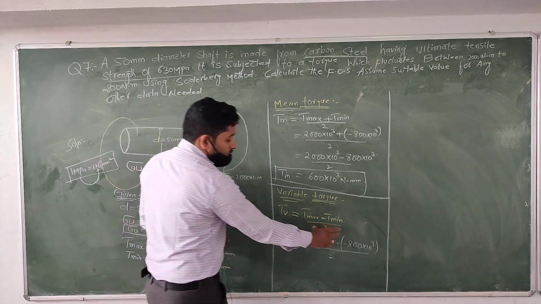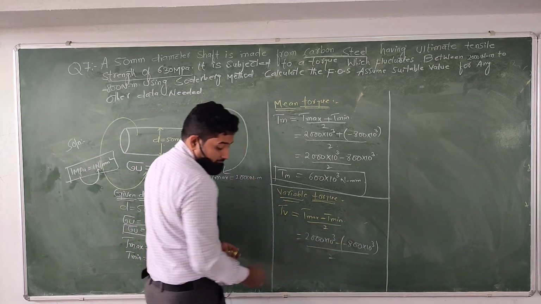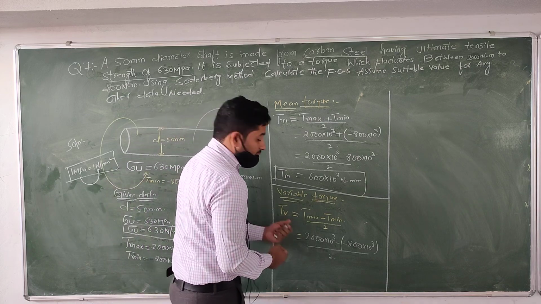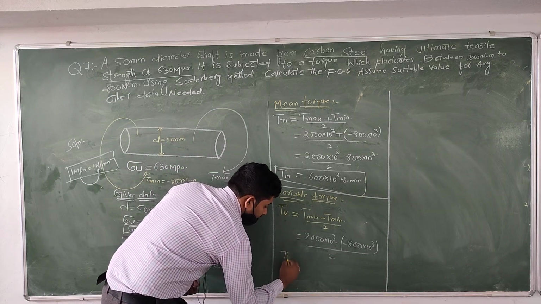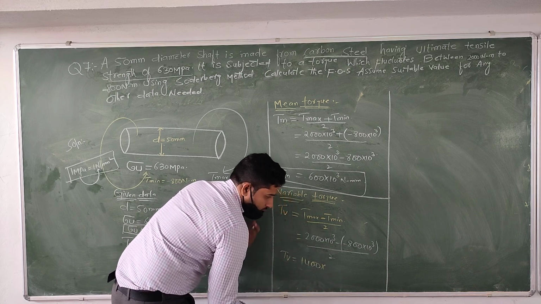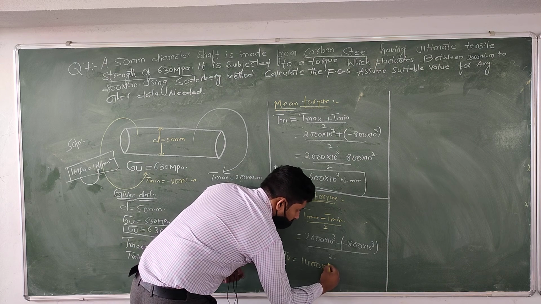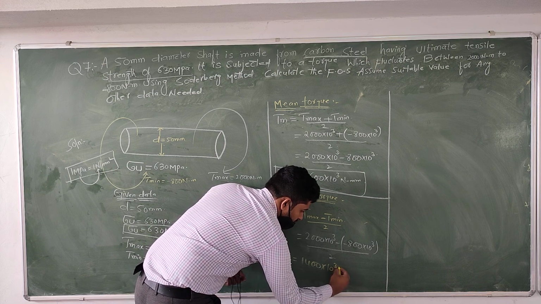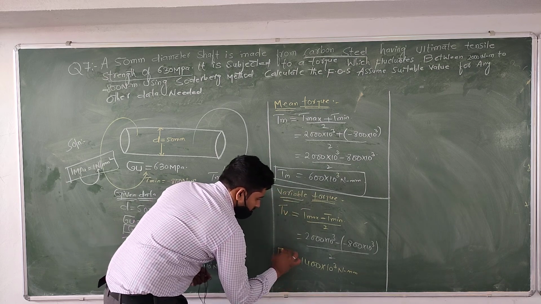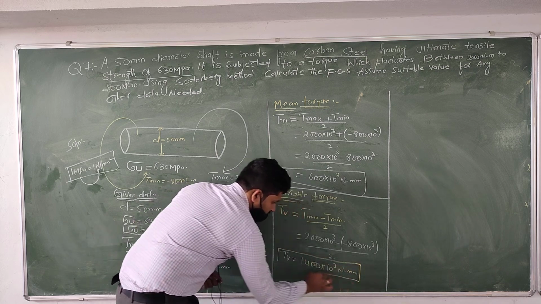If you add this value, again divided by 2, then you will get the value of 1400 into 10 power of 3. Tv equal to 1400 into 10 power of 3 Newton millimeter. That is the value of variable torque.